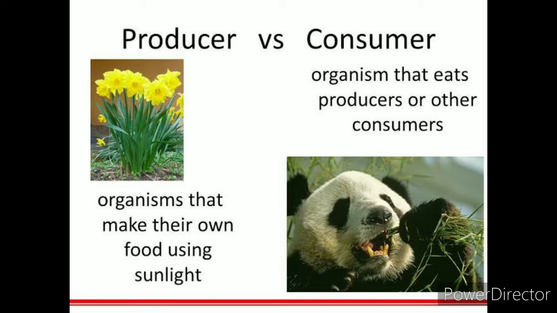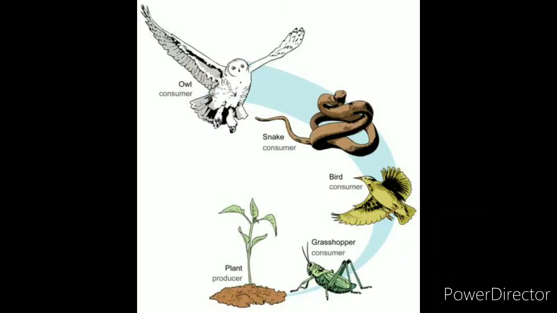Let's look at this interaction. So the plant is eaten by the grasshopper, which is eaten by the bird, and the bird is eaten by the snake, and the snake is ultimately eaten by the owl. So you can see plant is the producer and the rest are the consumers. But among the consumers also there are different types of consumers.